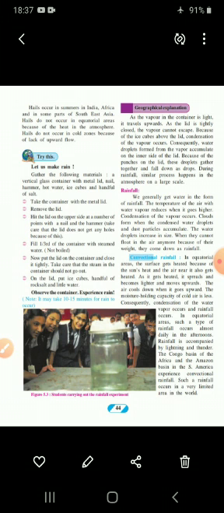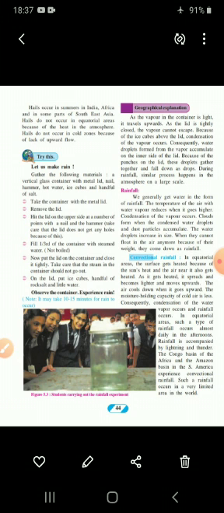Condensation of water vapor occurs. Clouds form and condensed water droplets and dust particles accumulate. The water droplets increase in size. Understood? They became very heavy. When they cannot float in the air because of their heaviness, they start coming to the ground. Because of their weight, they come down as rainfall. So this is the condition of rainfall.